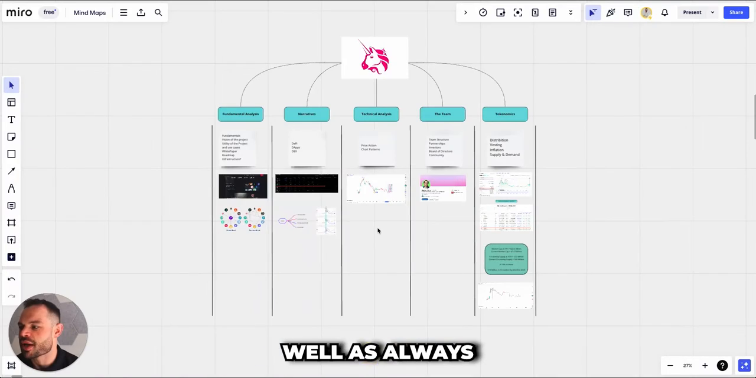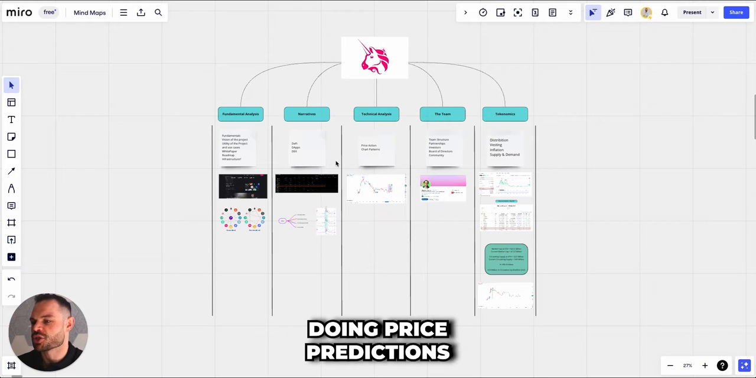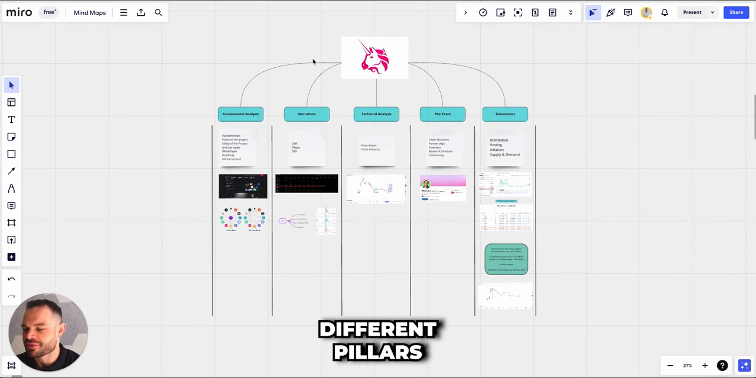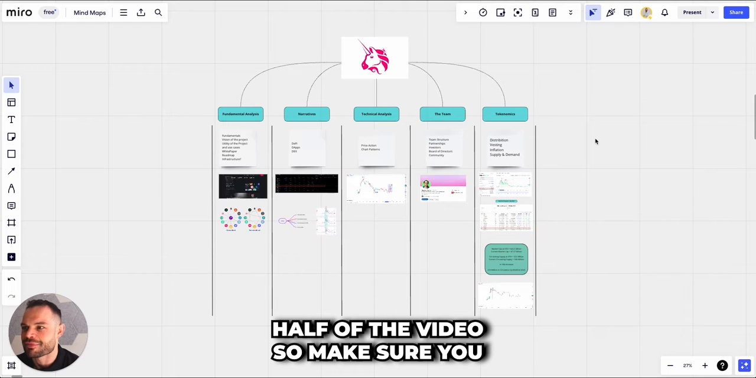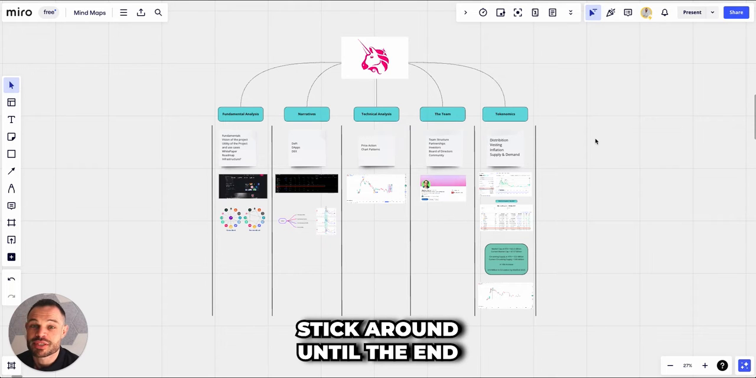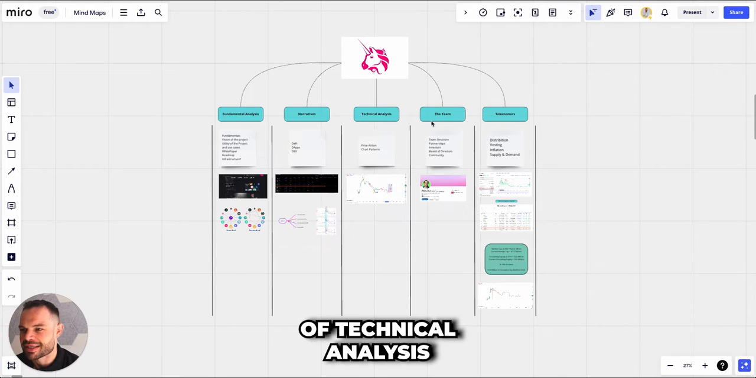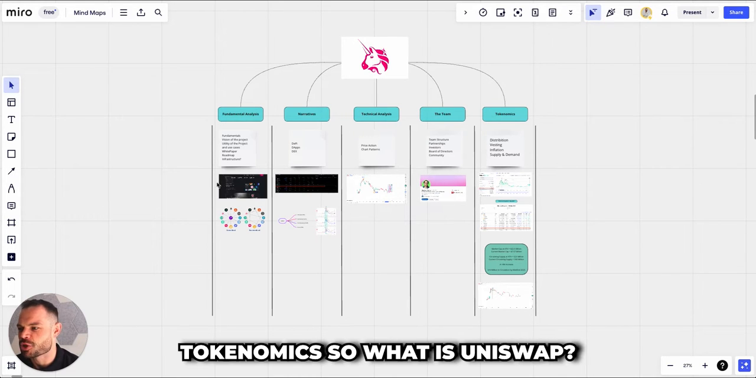So diving into UNISWAP and making a price prediction. As always on this channel, when we're doing price predictions, we're going to first look at UNISWAP through the lens of these 5 different pillars and then make our price prediction after looking at the tokenomics in the second half of the video. So make sure you stick around until the end. Firstly, we're going to look at fundamentals, then narratives, a little bit of technical analysis, a little bit about their team, and then the tokenomics.